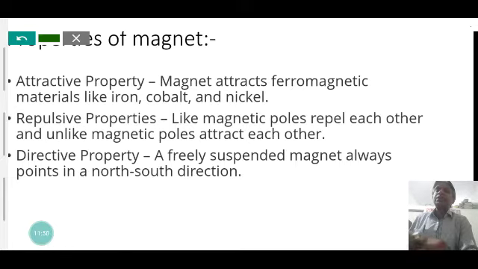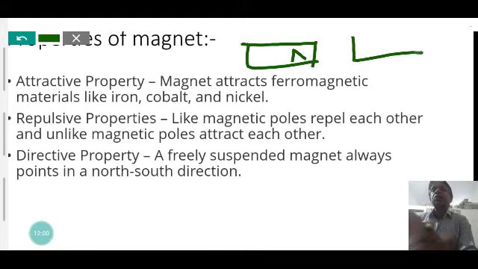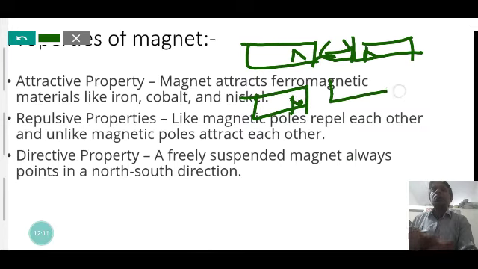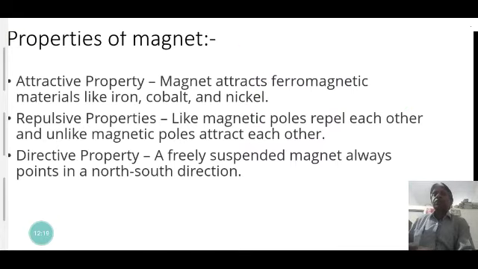Another property is the repulsion property: like poles repel each other. When like poles, such as two north poles, come together, there is a repulsion between them. But when the north pole of a magnet is brought near the south pole of another magnet, they attract each other. So like magnetic poles repel each other, and unlike magnetic poles attract each other. This is the attraction and repulsion property of a magnet.